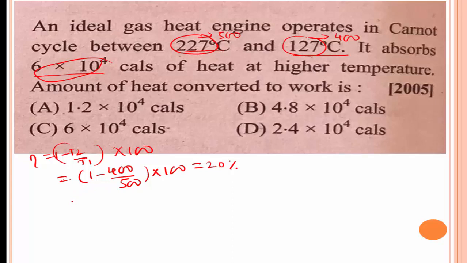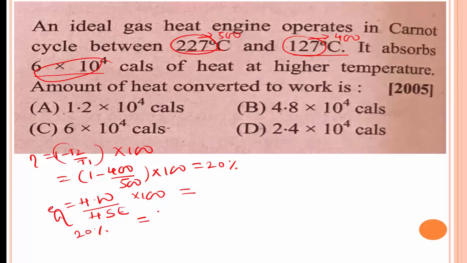Therefore here an ideal gas heat engine operates in a Carnot cycle between 227 degrees Celsius and 127 degrees Celsius. It absorbs a certain amount of heat, and the amount of heat converted into work, that is, the efficiency is equal to heat converted into work divided by heat supplied to the engine, into 100. Here it is 20%. The efficiency is 20%.